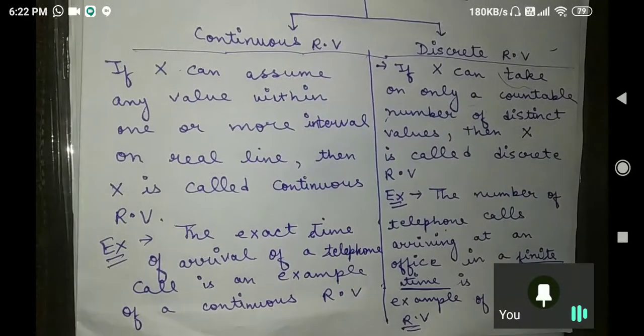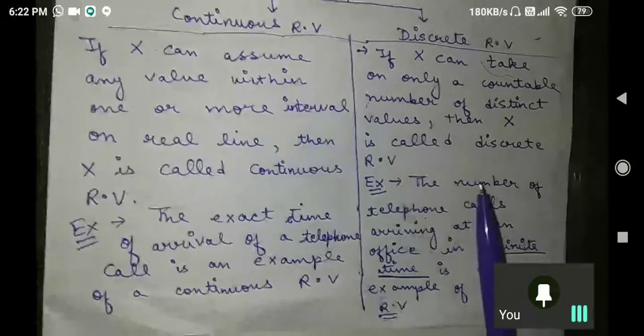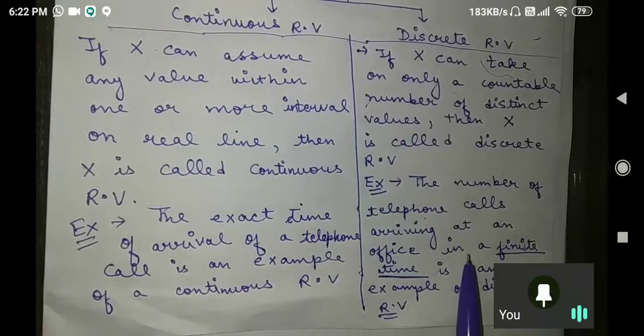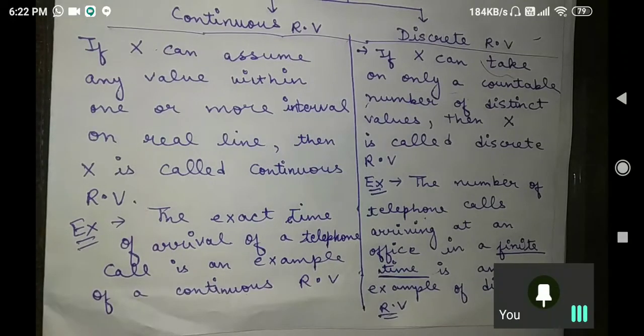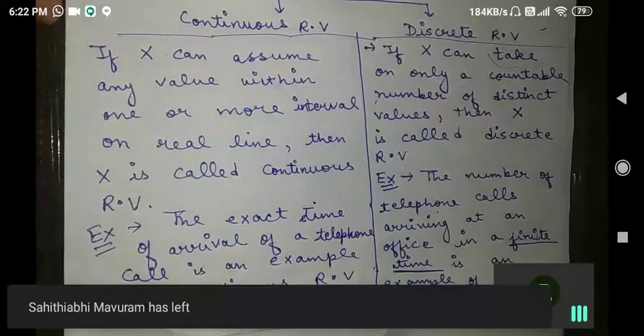But let us understand it. We are having the number of telephone calls for a finite interval of time. It means you are getting a number of phone calls for a finite interval of time. So what does it mean? We are sitting in an office and from 5 to 6 we are getting phone calls, so we are assigning a particular value on our real axis.